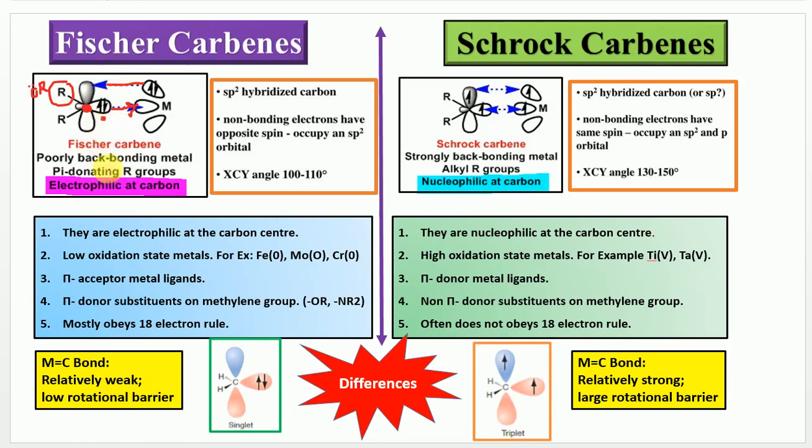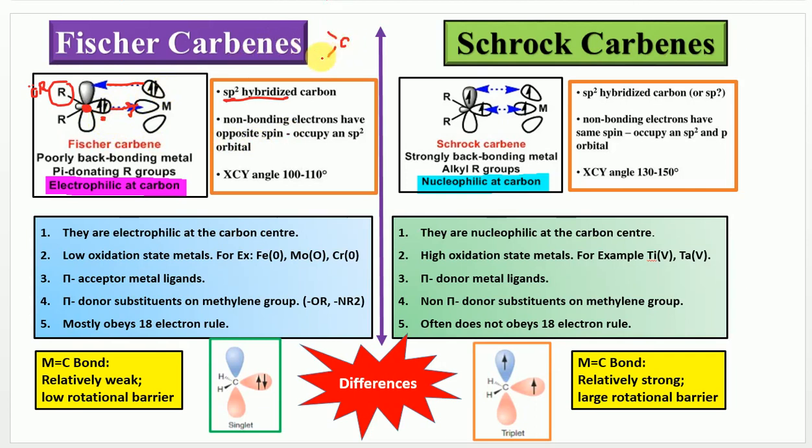This is very important. From the hybridization point of view, this carbene carbon generally undergoes sp2 hybridization. You can notice that a total of 3 orbitals are involved in the hybridization, that is 2 p orbitals and 1 s orbital. So this undergoes sp2 hybridization, and the non-bonding electrons have opposite spin. These are the two non-bonding electrons in the carbene.